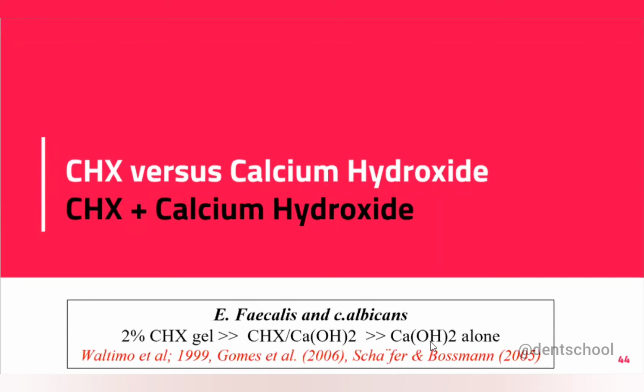Because of deprotonation, the charge on the chlorhexidine, the cationic form, changes, and the solubility of the chlorhexidine also decreases. Because of the deprotonation and reduced solubility, there will be formation of certain precipitates if you mix calcium hydroxide with chlorhexidine. I don't know the name of the precipitates. Honestly, I didn't go through the literature much to find it out. I'll try one more time, and if I get to know, I'll tell you guys.